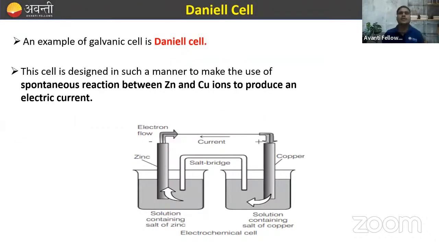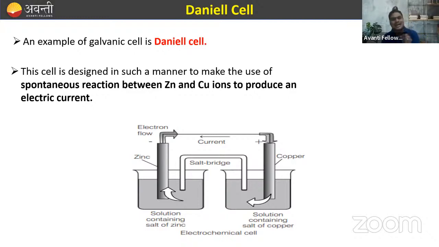Now, the Daniell cell is also an example of the galvanic cell. When we use only zinc and copper electrodes in ZnSO4 and copper sulfate solution, then this particular cell is known as the Daniell cell. So the Daniell cell, galvanic cell, electrochemical cell are all the same thing, right? They just have a different name due to the different electrodes. If we are using only zinc and copper electrodes, then it is termed a Daniell cell. Clear? So an example of a galvanic cell is the Daniell cell.